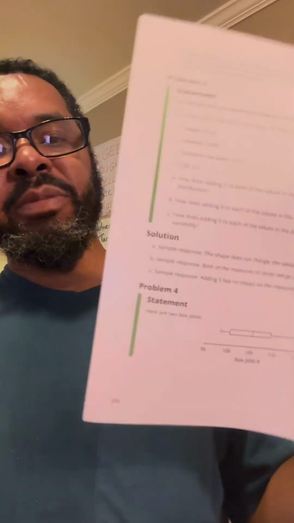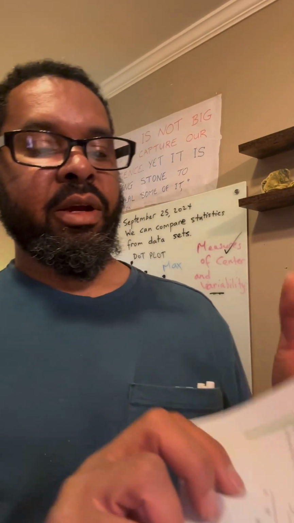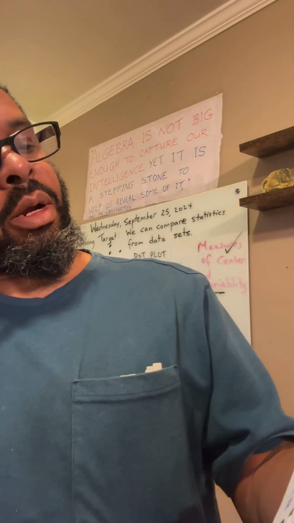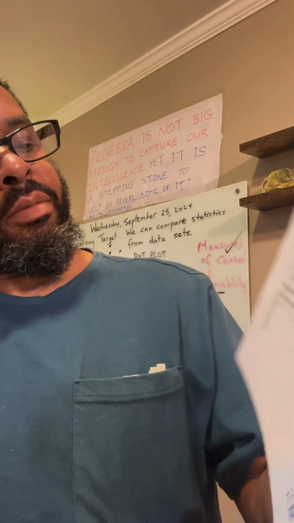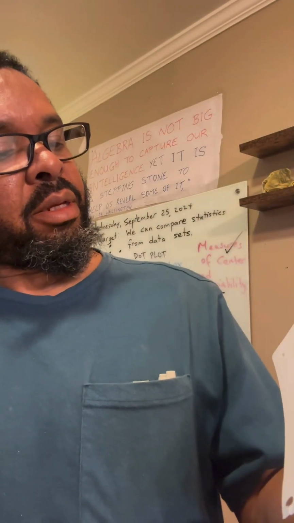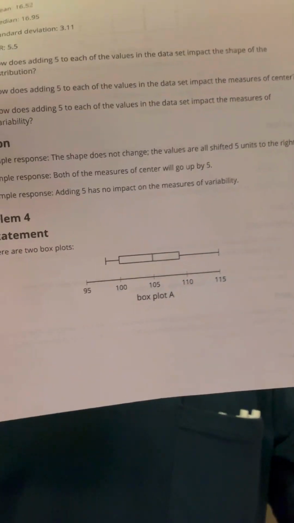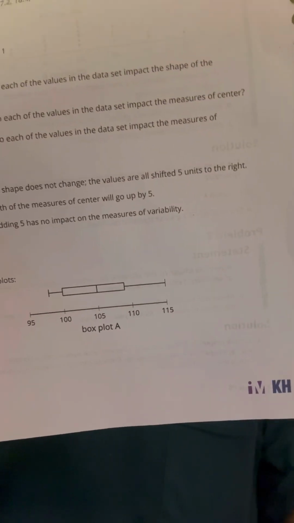One last problem, number 4, with the box plot. You can see that we have an IQR of less than 10, and we would basically be looking at the median for both plots.